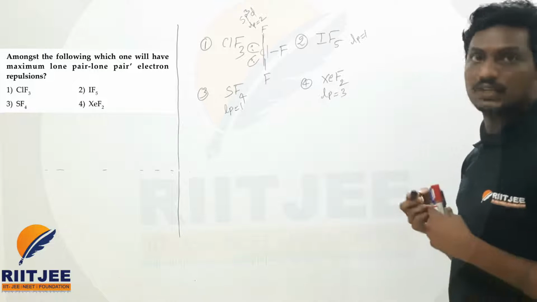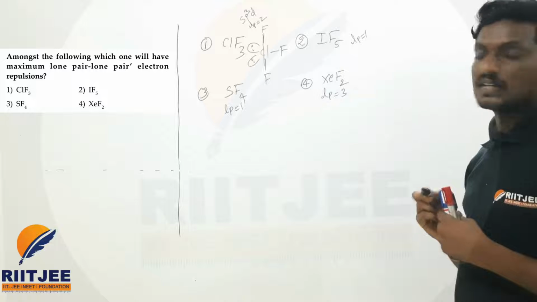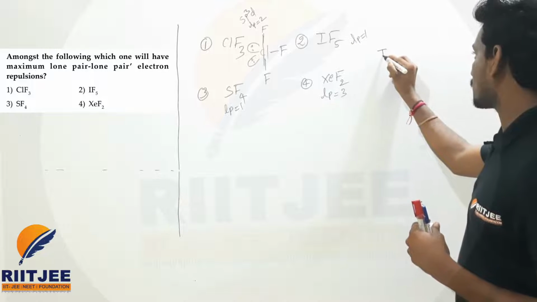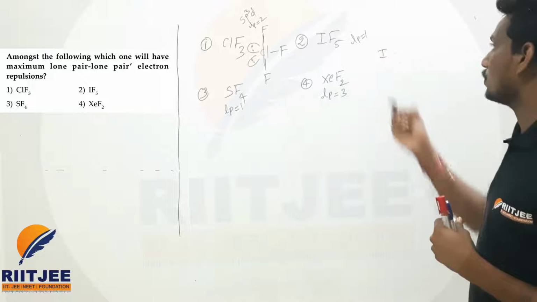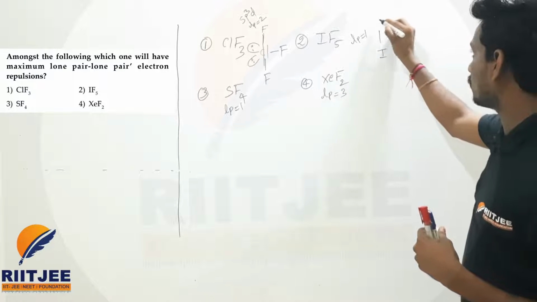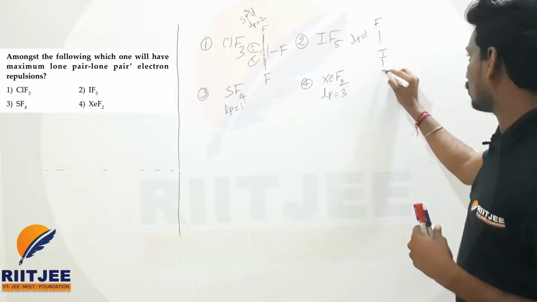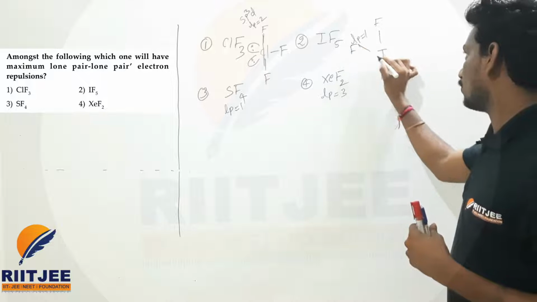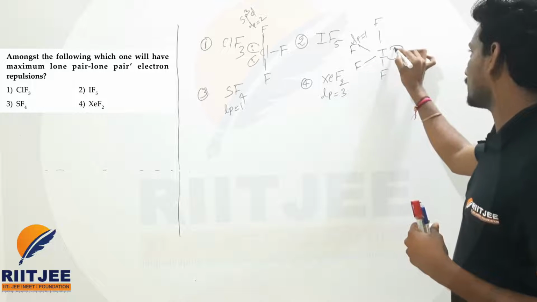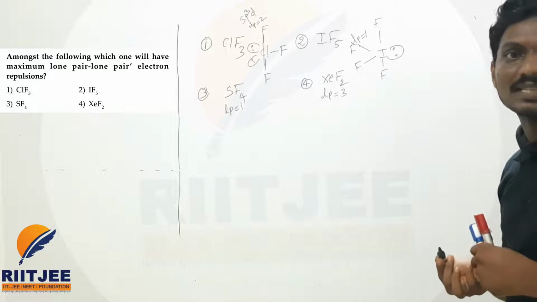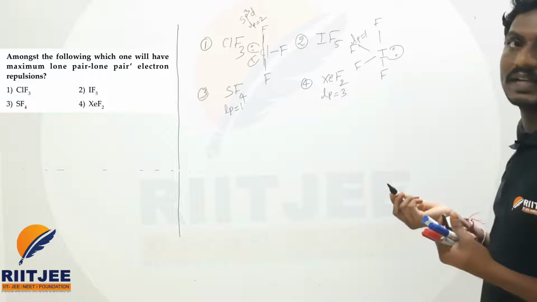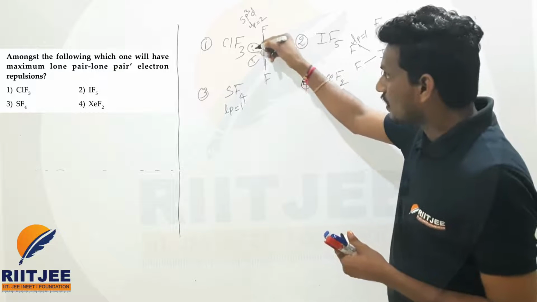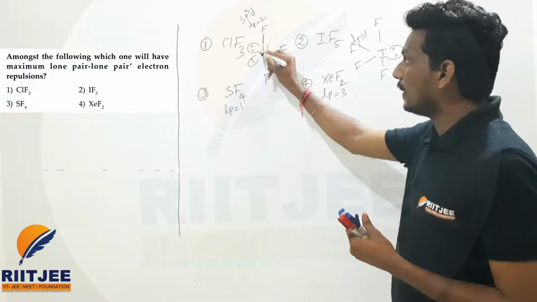When it comes to this molecule, it will have a shape like this, beta. How, sir? Here you can see iodine is present, IF5. Only one lone pair is present here. Here one fluorine is present, here also one fluorine, one more fluorine here, one more fluorine here, and the lone pair is here, beta. The shape of this one is seesaw shape. So here only one lone pair is present, so minimum repulsion is present. But here there are 2 lone pairs which are adjacent to each other.